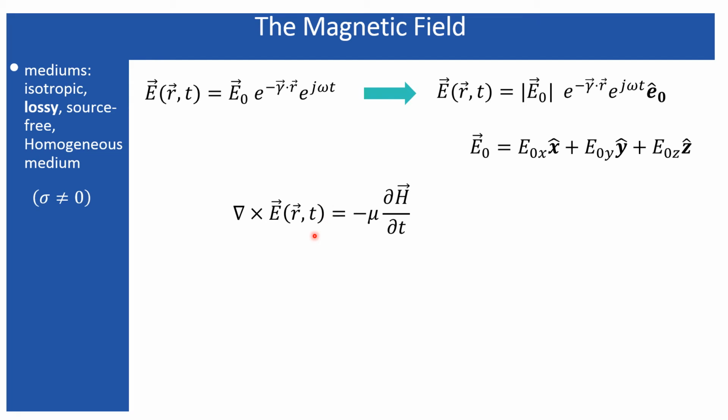So if you replace the electric field on the left-hand side of this equation and the magnetic field on the right-hand side using their corresponding time harmonic expressions, then this first-order time derivative will operate on this e to the power j omega t, while the space derivative will not operate over this e to the power j omega t, because this is a space derivative. So the resulting equation will come like this. So only the j omega term will come out from this j omega t.